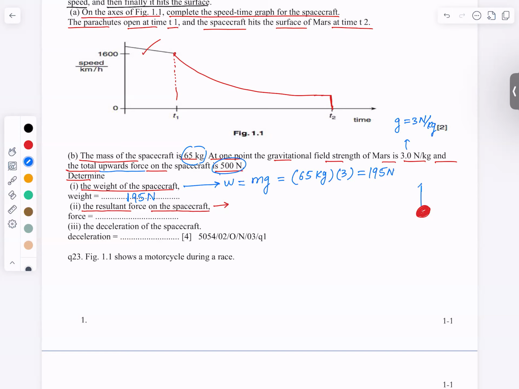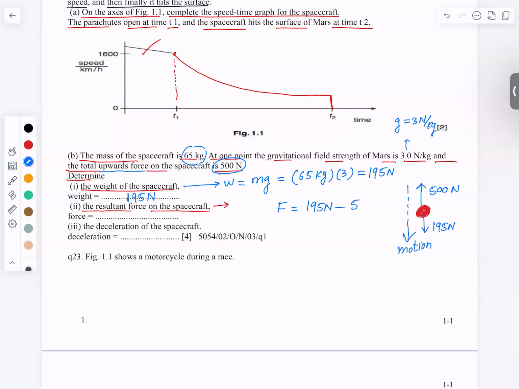So the upward force is 500 Newton and the downward force is the weight that is 195 Newton, which means that the net force is upward. The resultant force is in the direction opposite to the motion because the motion is downwards and the opposing force is bigger. That's why it is decelerating.